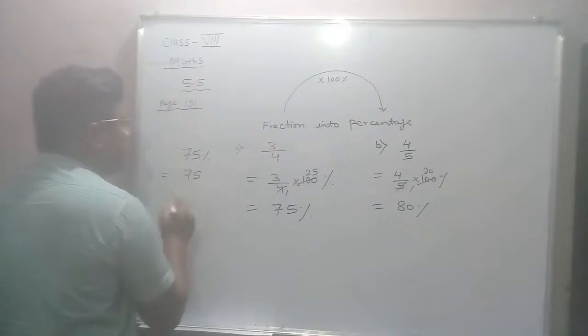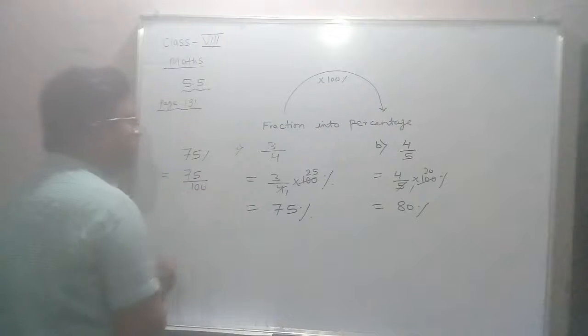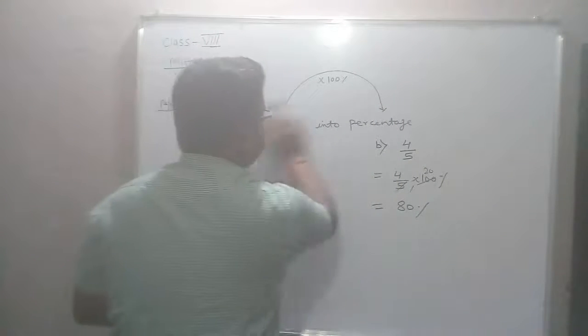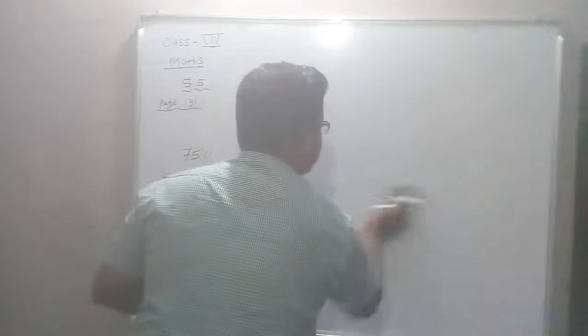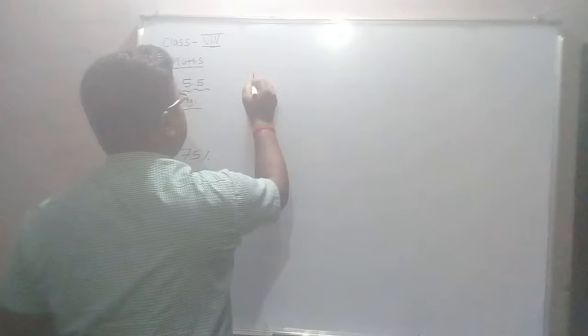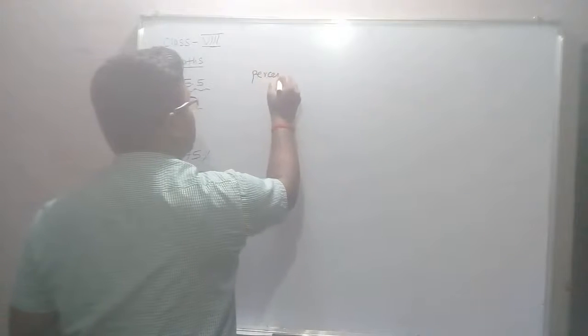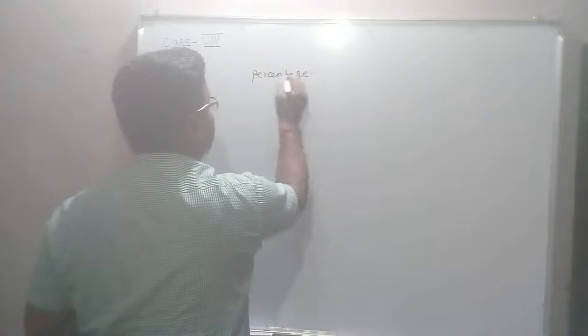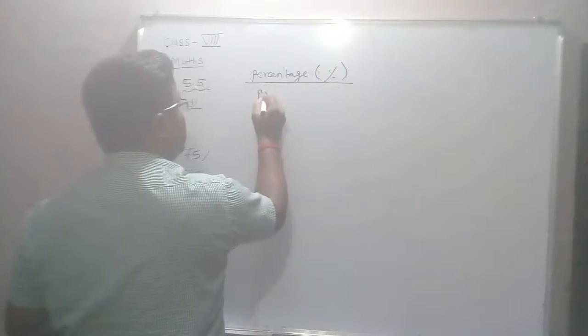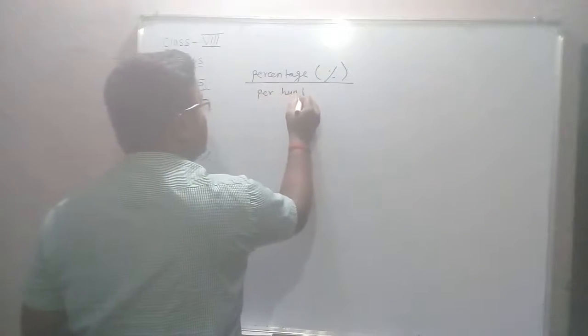The meaning of percentage is per 100. Its symbol is percent, per 100.